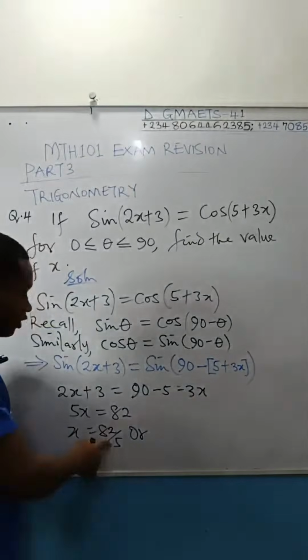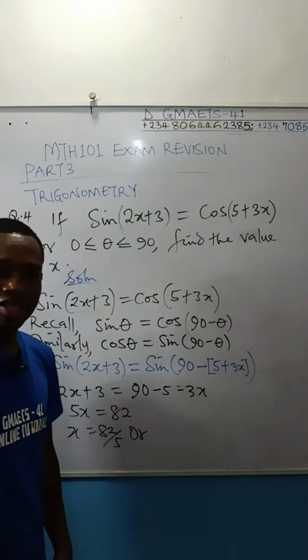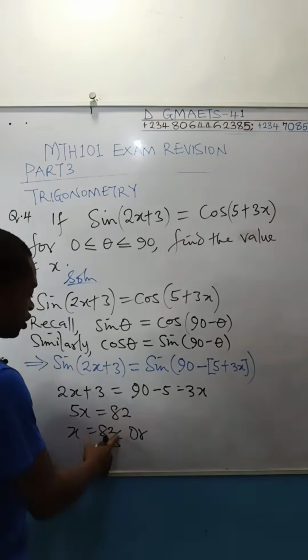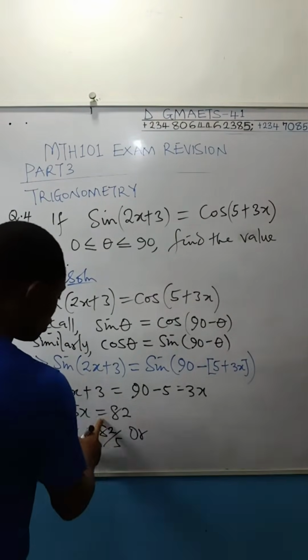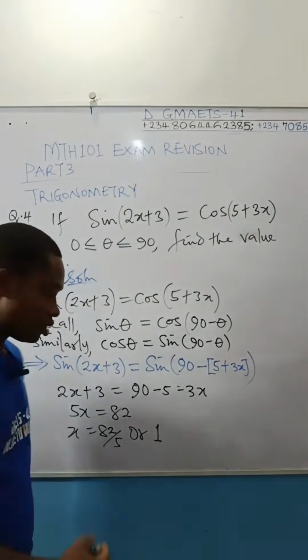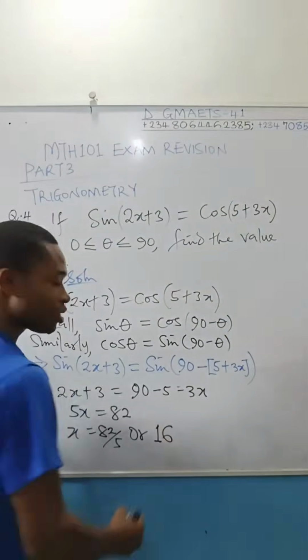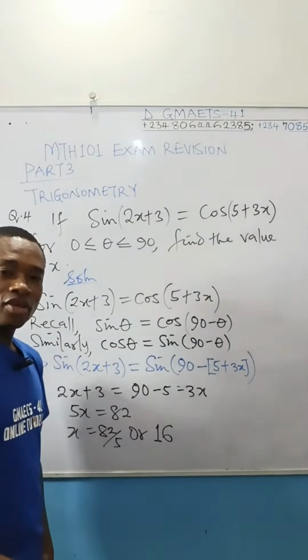If the option is in this format, fine. If it is converted to mixed fraction, fine. If it is given in decimal, fine. 82 over 5. 5 can go into 8 one time. Remainder what? 3. Attach the 3 to this 2, you get 32. 5 can go into 32 6 times. Remainder what? 2. That is the last remainder.